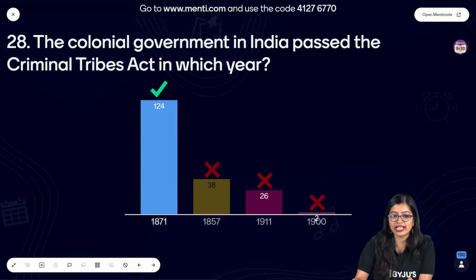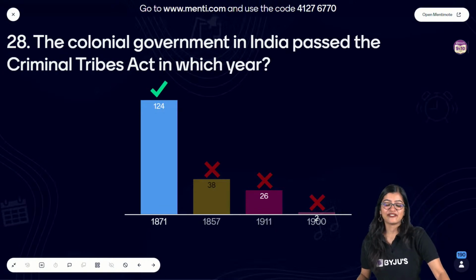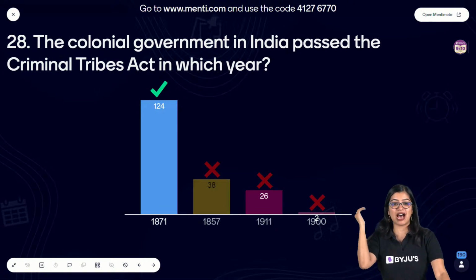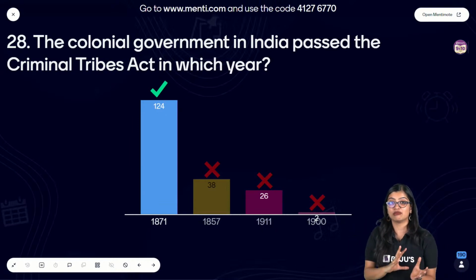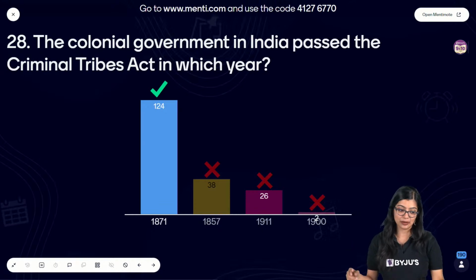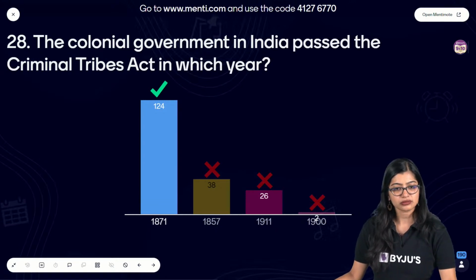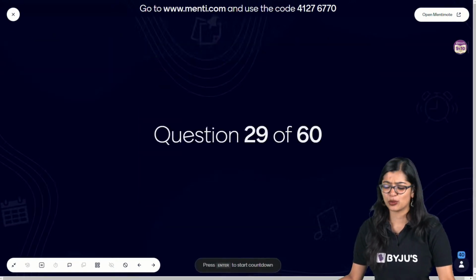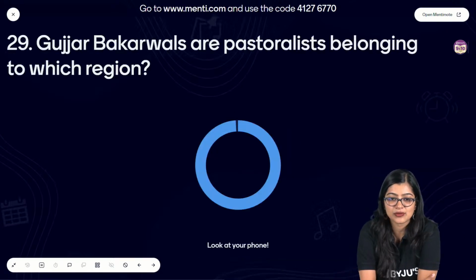No, they didn't just pass it for the sake of passing, okay? Very good, exactly. It was passed against the tribes, and they were classified as criminals at that point. Which is why they passed this particular act, and for various other reasons. Not because they felt like doing it. Yes, very good.